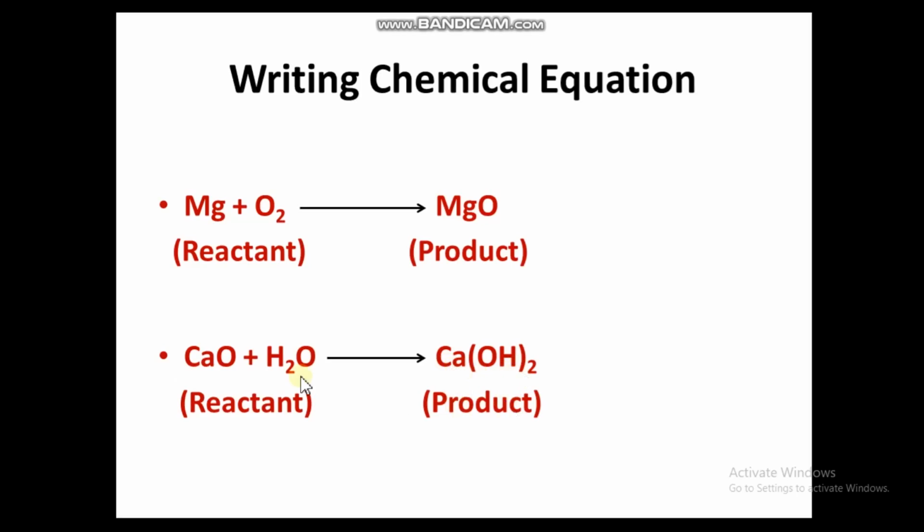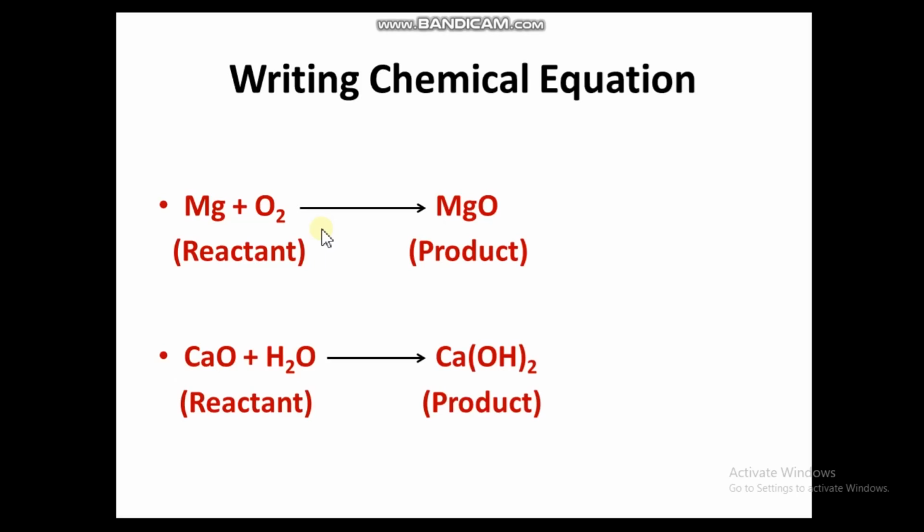So there are two reactants which react and form something, and what is formed is known as our product. The substances present on the left-hand side of the arrow are reactants, and the substance which is formed, present on the right-hand side of the arrow, is our product. So like this we write the chemical equation. About balancing and all, we'll learn in the next video. Here we have just given you a simple idea of chemical reactions and how a chemical equation is written.